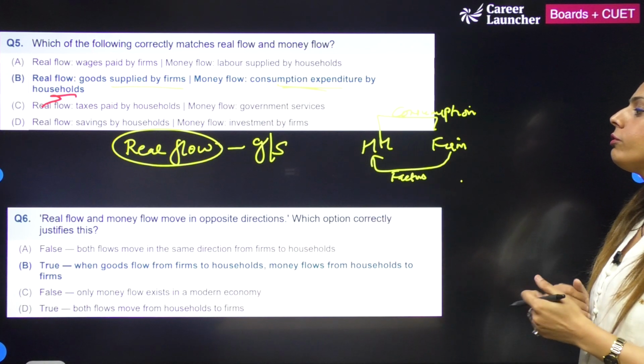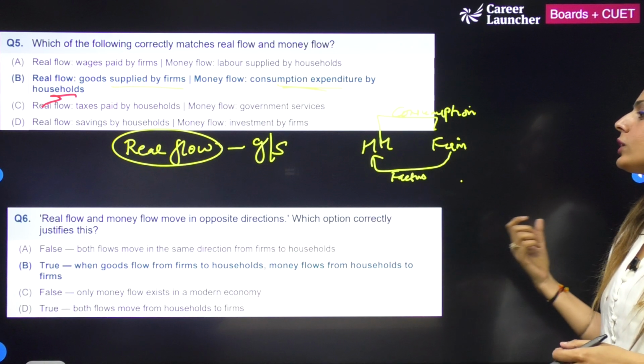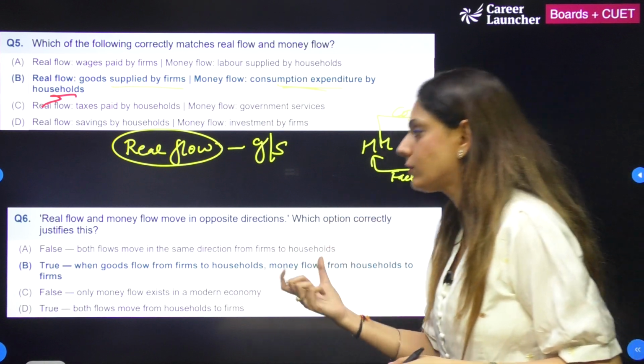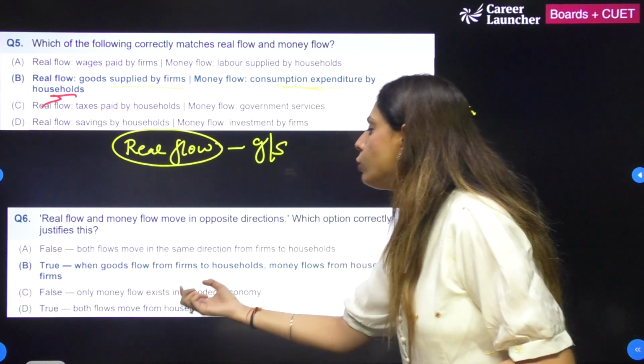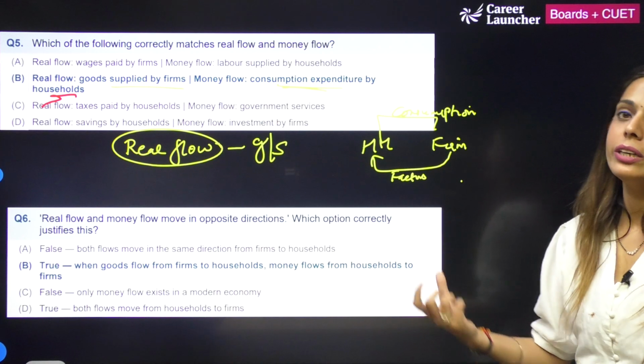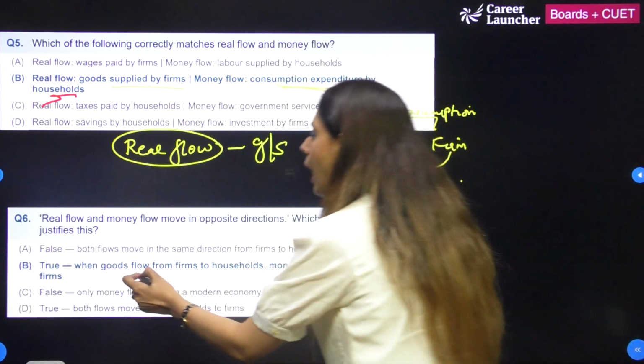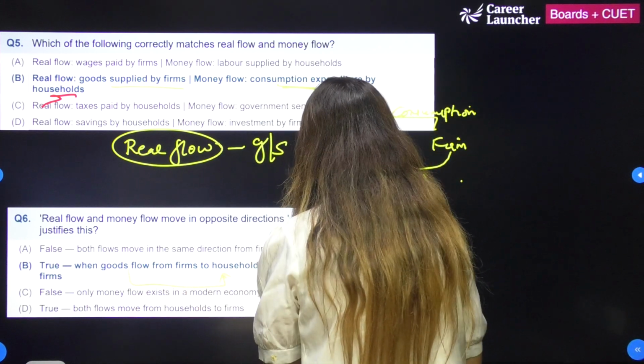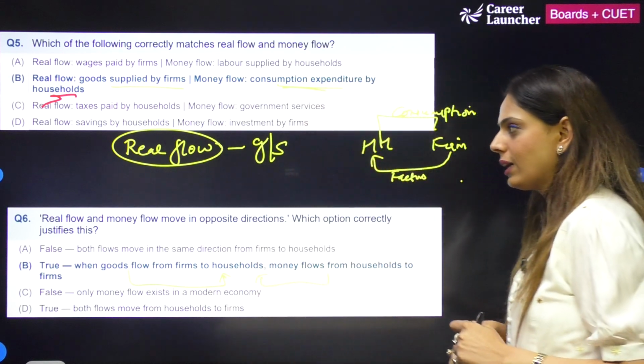Real flow and money flow are in opposite directions, which option correctly justifies this? So when goods flow from firms to the household, money flows from household to the firm. So it's vice versa. It is coming from household to firms and going from firm to household.